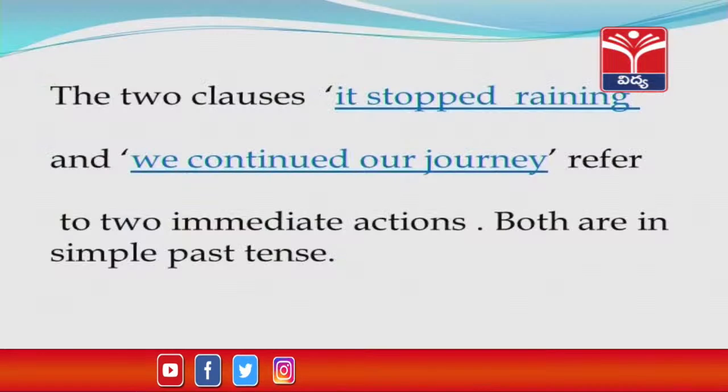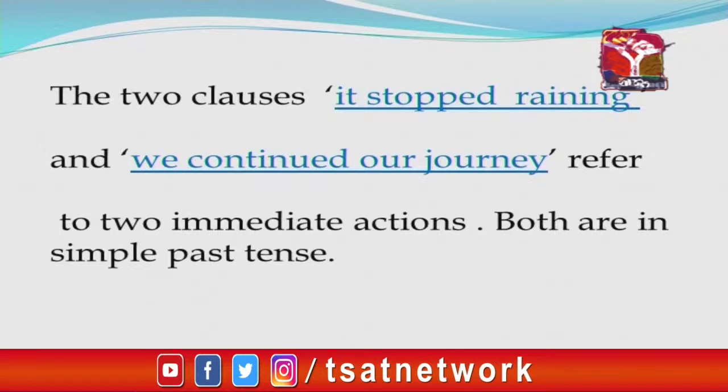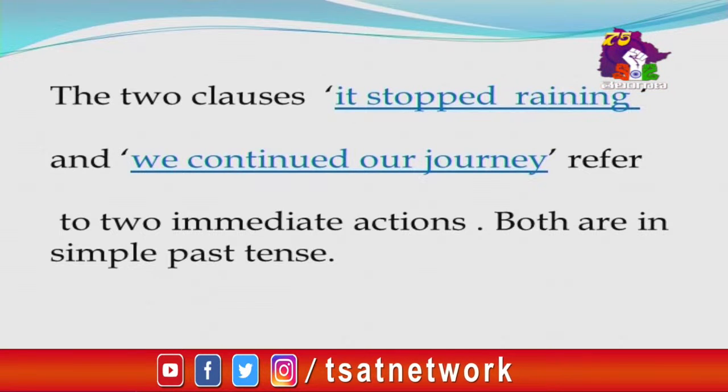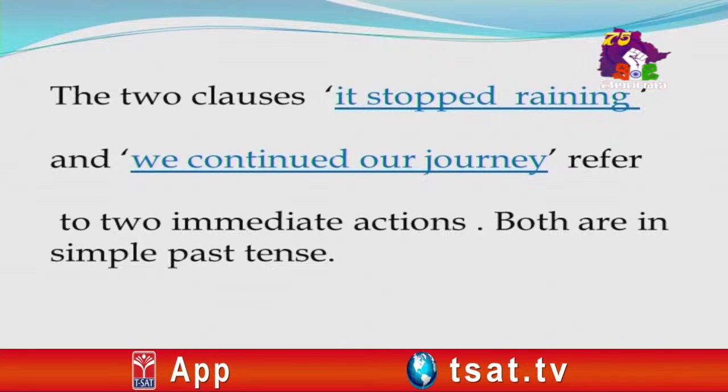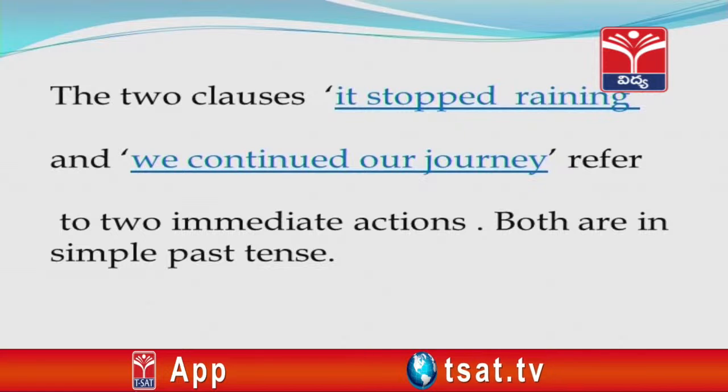See how they affect the meaning. The two clauses, "it stopped raining" and "we continued our journey," refer to two immediate actions. Both are in the simple past tense, and here we do not know which is the first action or which is the second action, because the gap between the two actions is very slight. So, we assume that these two actions happened at the same time.